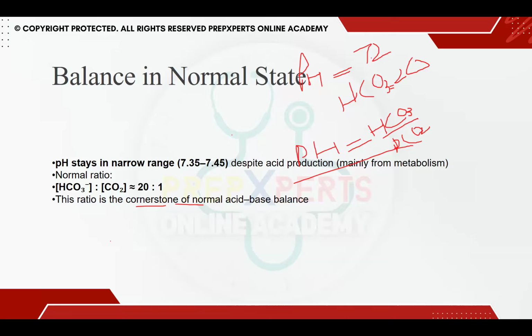So pH 7.35 to 7.45 always stays normal despite lots of acid being produced inside our body. The normal ratio of bicarb to CO2 inside the body is 20:1, and it always stays the same. Whenever there is a difference in this ratio, it results in either acidosis or alkalosis.